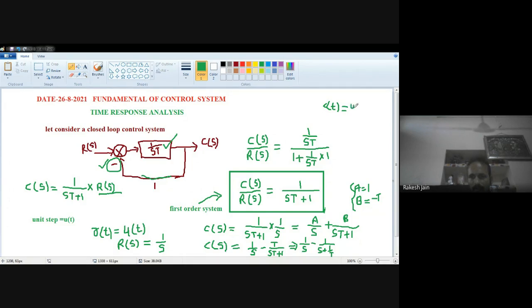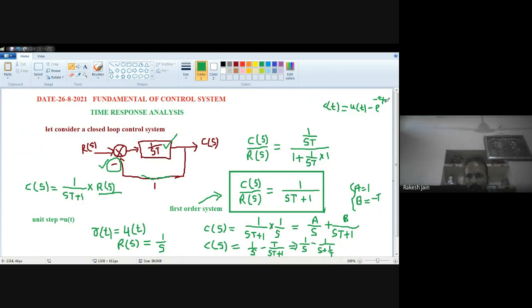So it will be u(t) minus the inverse of 1 upon (s plus 1 upon T), which is e raised to the power minus t by T times u(t), that is e raised to the power minus t by T.